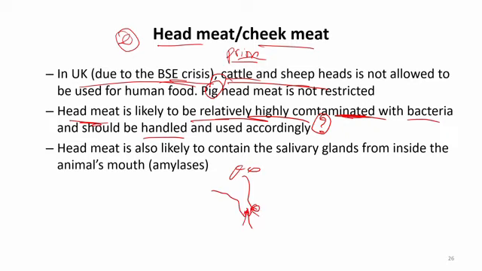So it is a contact place with the environment, with the feed and the water outside. Where there is a lot of contact, there may also be intake of microorganisms.